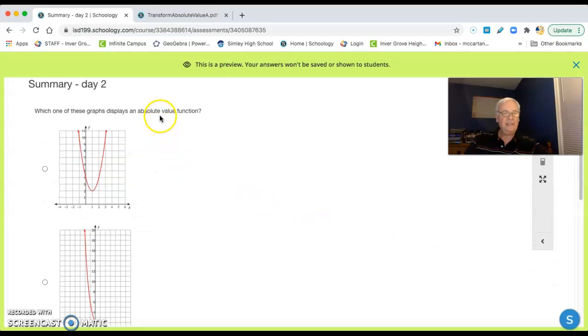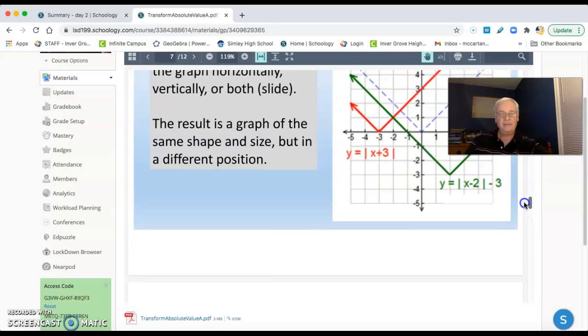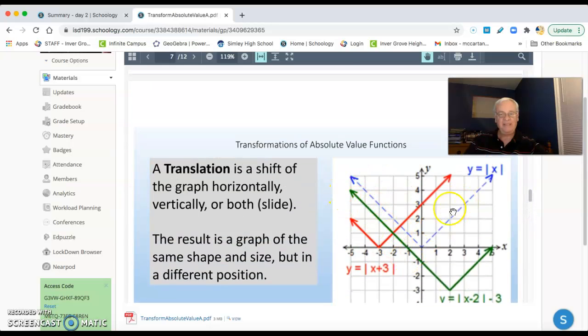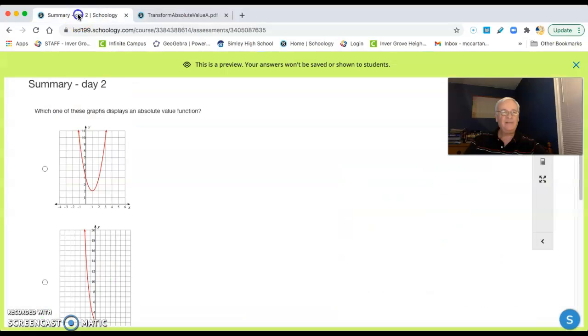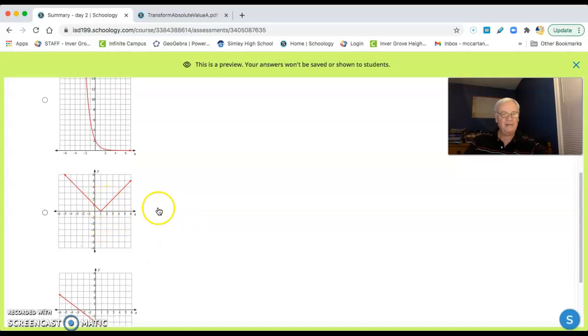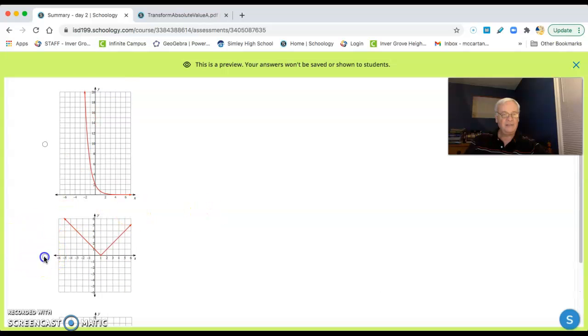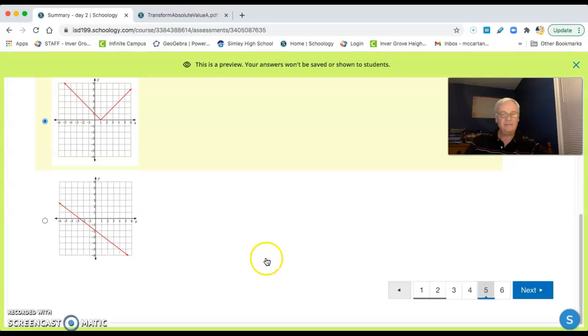Next one. Which of these is an absolute value function? Remember, it's shaped like a V. We've got to find something over here shaped like a V. That's a quadratic. That's exponential. That looks like a V right there. That's linear, that's a line. That's it right there. Absolute value.